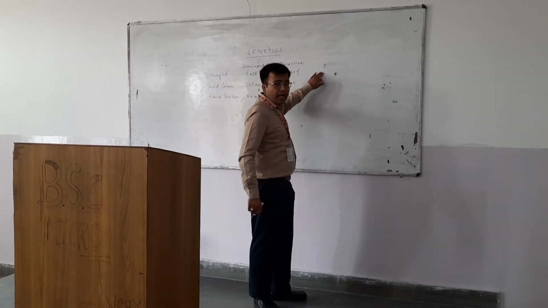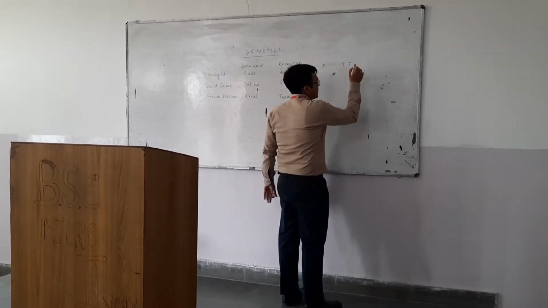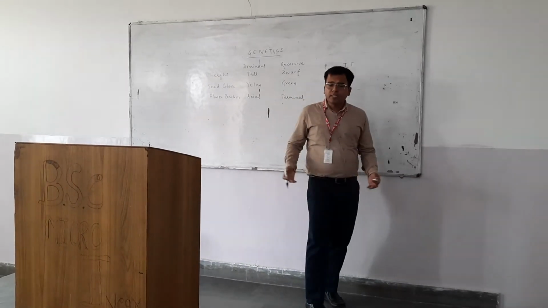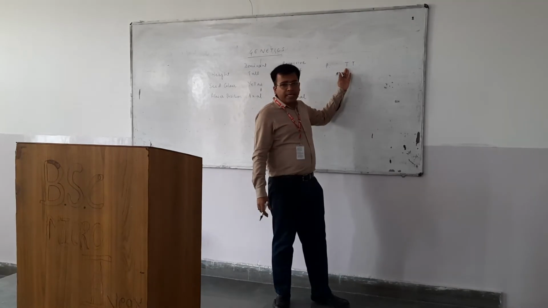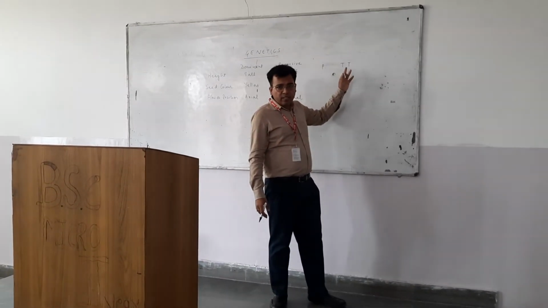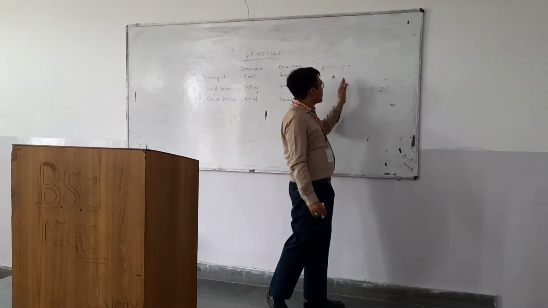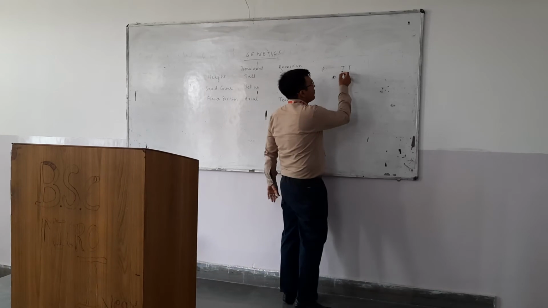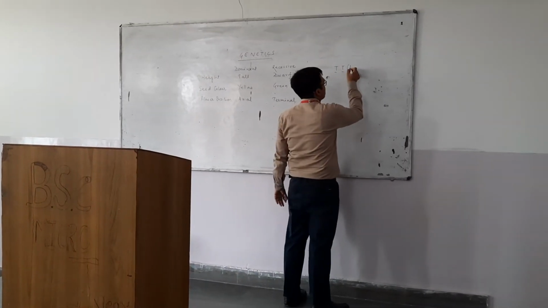He denoted it by capital P, and he said that in an individual, in a plant, in an organism, in an animal, any organism for that matter, one allele comes from the male, that is the father, and the other allele comes from the female parent. But here, he took one of them as capital T, that is, he called them homozygous.